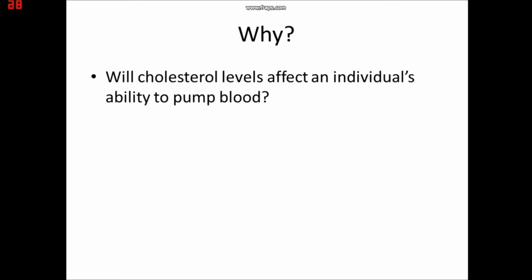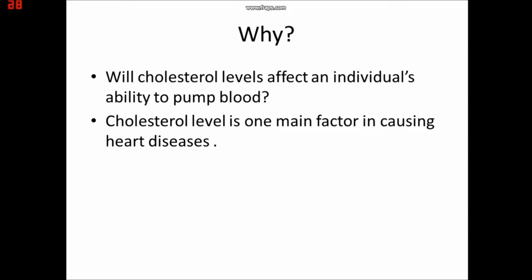We feel that this is of interest because we want to research and find out whether the cholesterol levels of people would affect an individual's ability to pump blood to the rest of the body, which may ultimately affect their health. This is also of interest to us as this question relates to our course, our specialization, and what we are learning. The heart rate of people can determine many things, as the heart muscle is responsible for supplying the body with the blood and oxygen it needs. Cholesterol level is one of the main factors in causing heart diseases aside from smoking, high blood pressure, and diabetes.